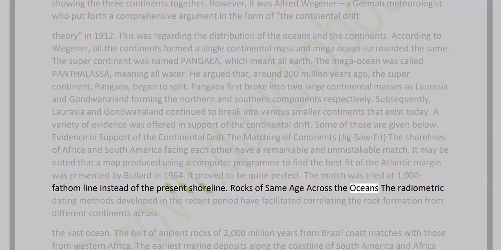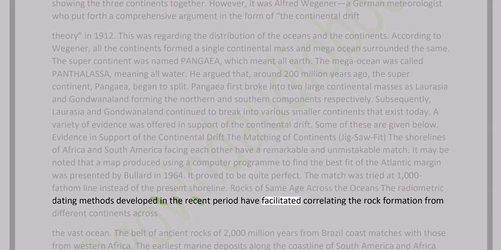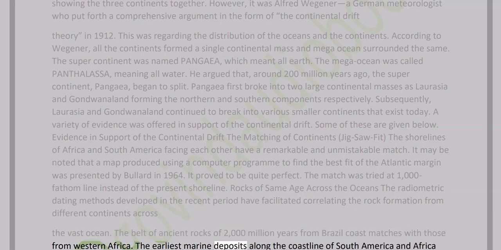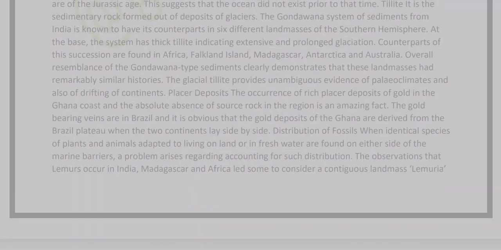Rocks of the same age across the oceans. The radiometric dating methods developed in the recent period have facilitated correlating the rock formations from different continents across the vast ocean. The belt of ancient rocks of 2,000 million years from the Brazil coast matches with those from Western Africa. The earliest marine deposits along the coastline of South America and Africa are of the Jurassic Age. This suggests that the ocean did not exist prior to that time.